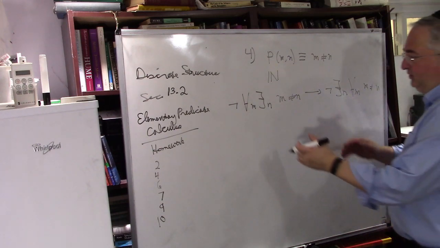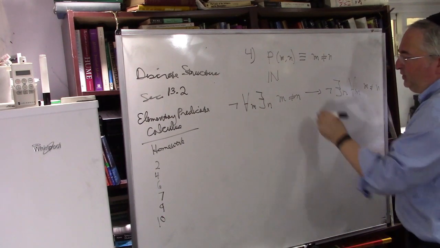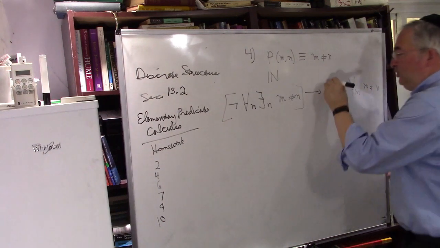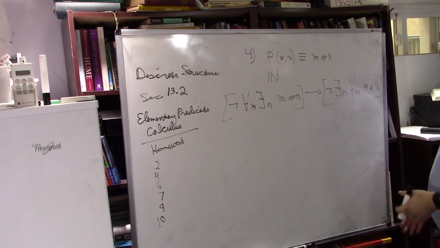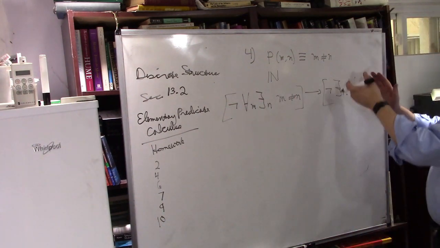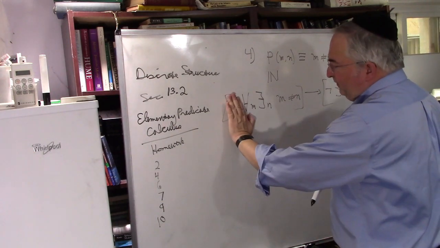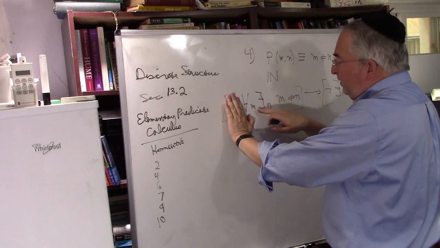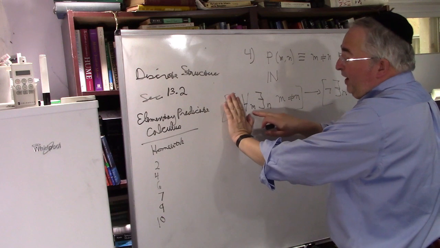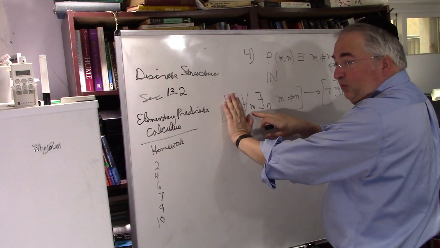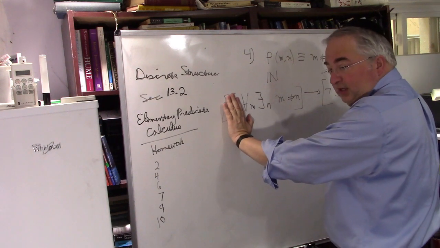So let's close this off. Again, the outermost operation is here. So the question is, does this imply this? Yes or no? First we have to figure out what this is, and then what this is. This says, for every M, there is an N such that M is not equal to N. Is that true or false? For every M, given any number whatsoever, 53, does there exist a number N such that M is not equal to it? And the answer is yes.